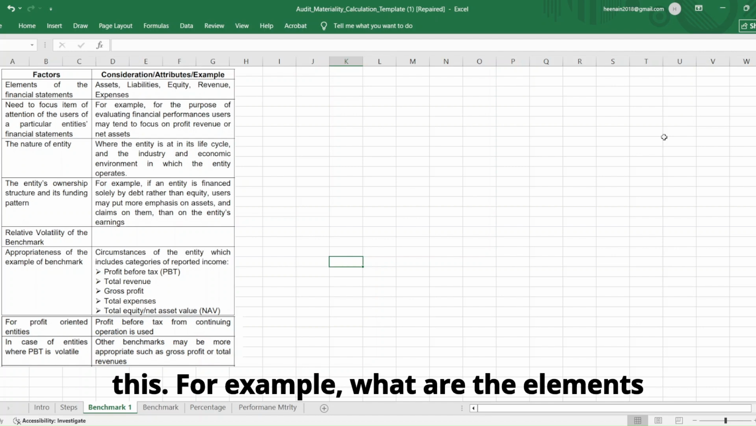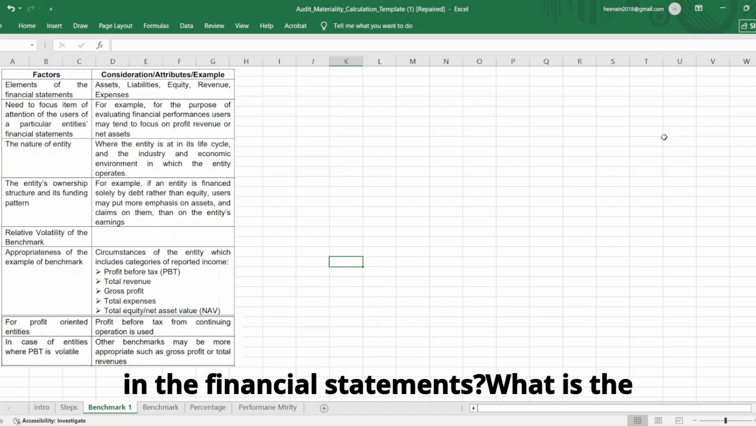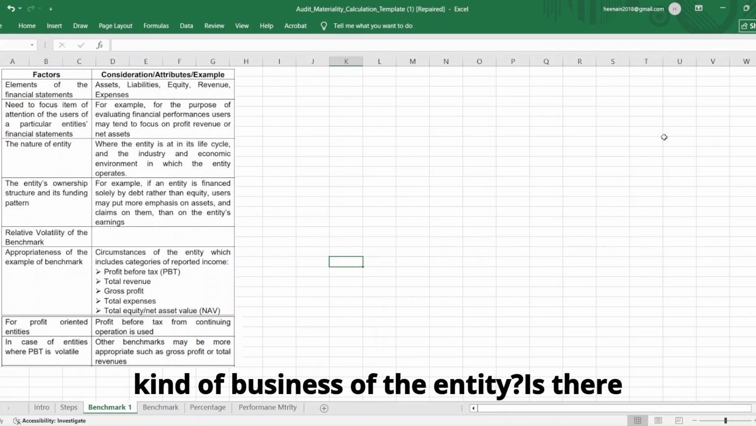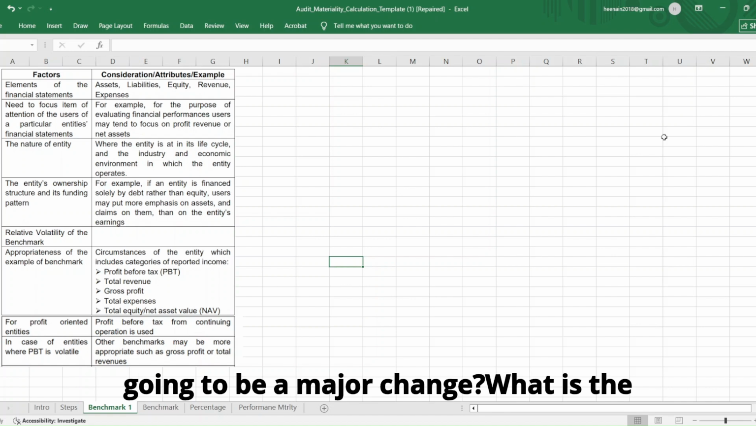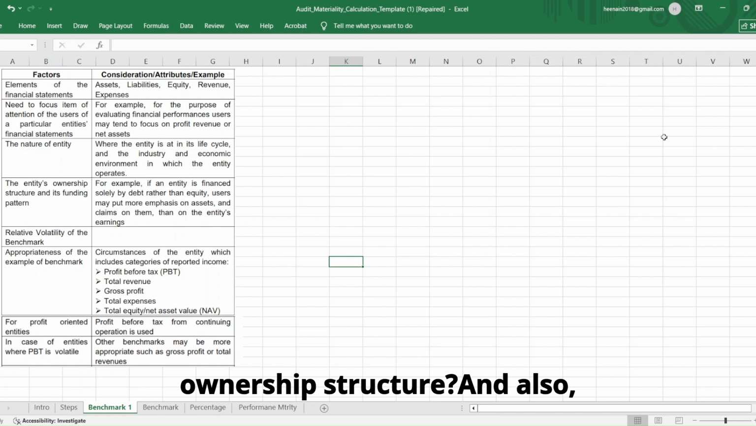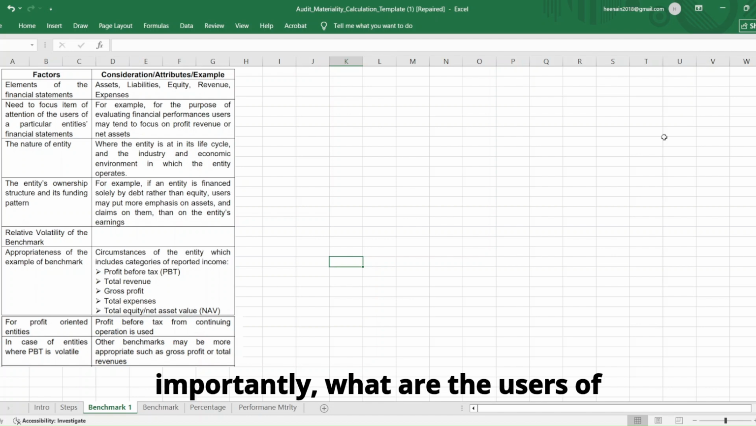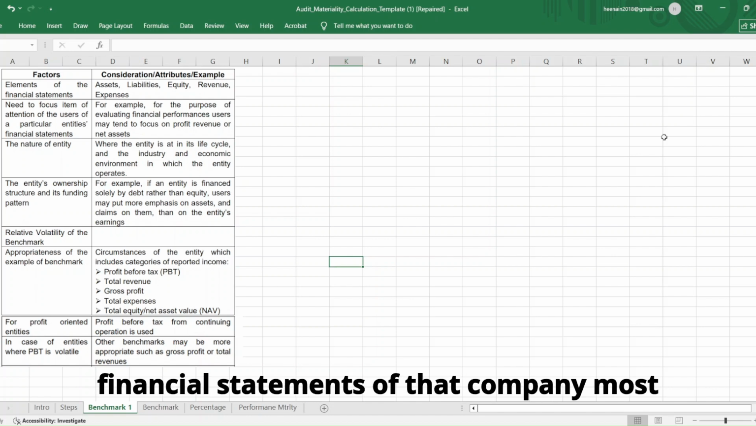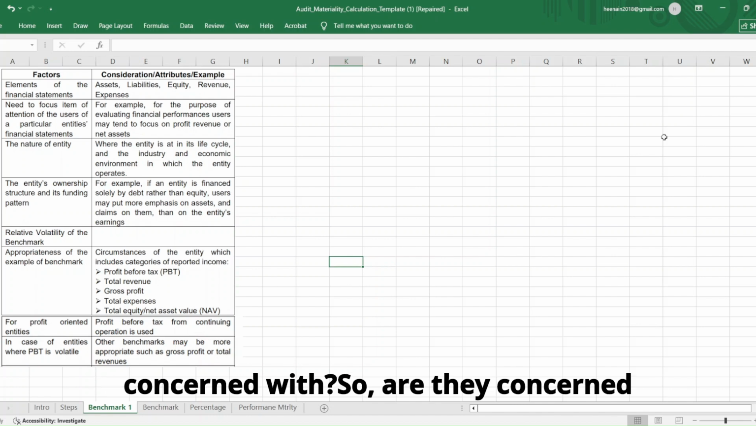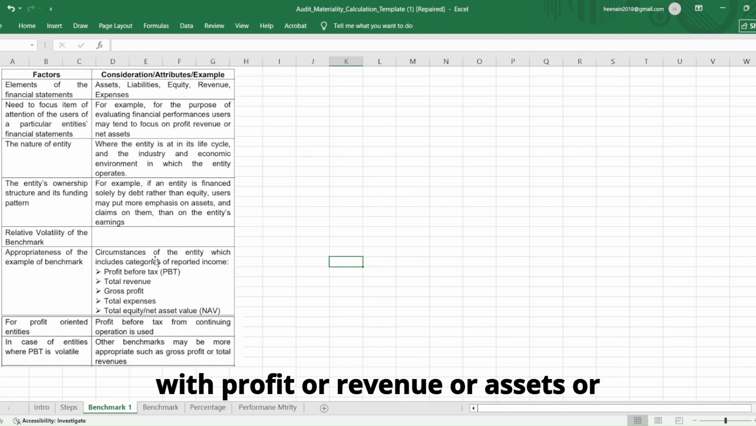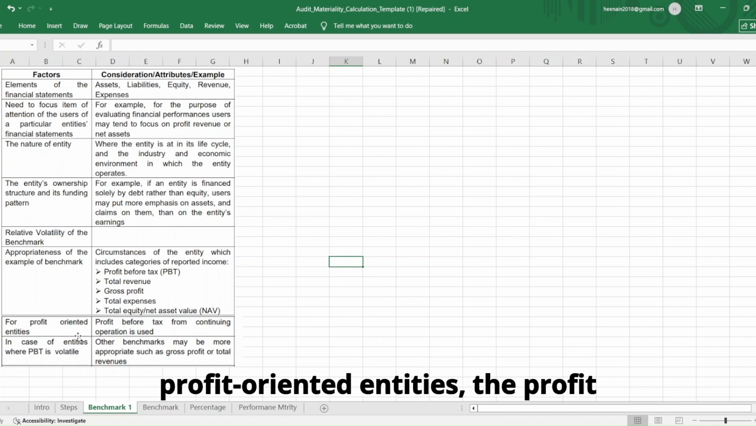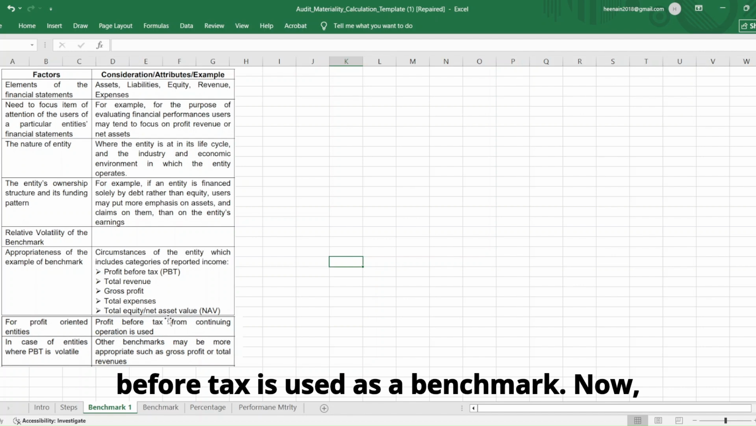For example, what are the elements in the financial statements? What is the kind of business of the entity? Is there going to be a major change? What is the ownership structure? And also, importantly, what are the users of financial statements of that company most concerned with? So are they concerned with profit or revenue or assets or expenses? So typically for profit-oriented entities, the profit before tax is used as a benchmark.